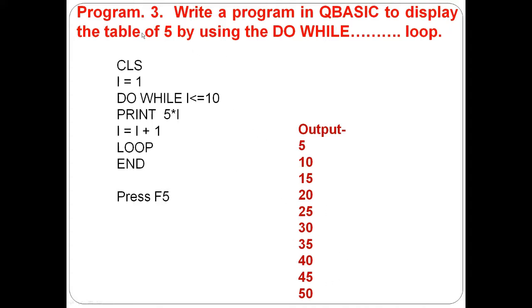If we want to print the table of 7, then you will write I is equal to 1, the same way. The do while is also the same, but you will change only here. You will write 7 here. Then it will print the table of 7. The same way we can print any number's table.